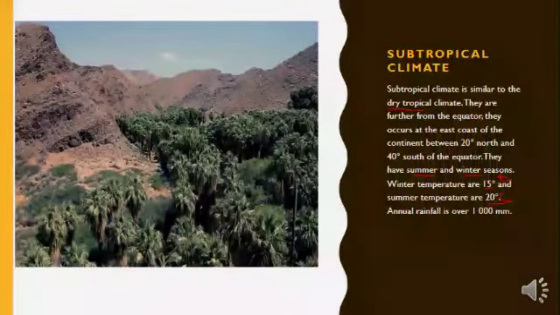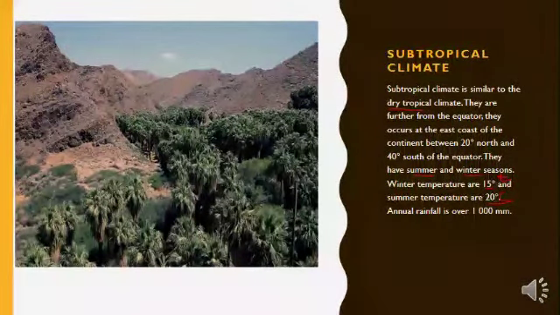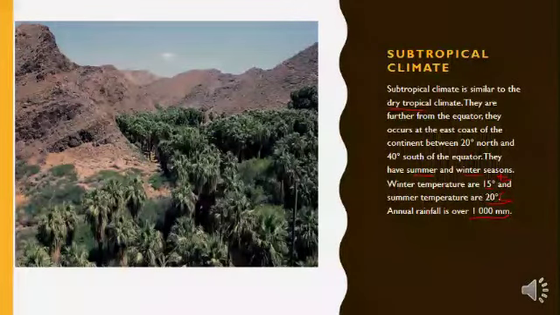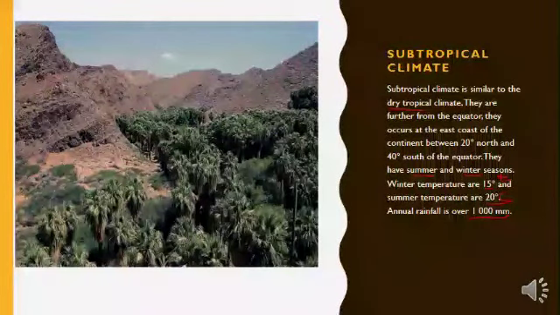As you can see, 20 degrees is not very hot, and 15 degrees is not very cold. The average rainfall is about 1000 millimeters per year.